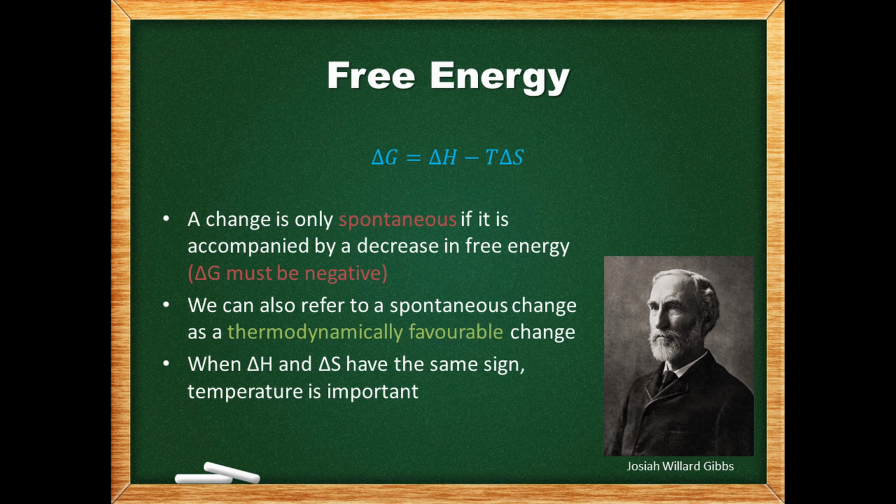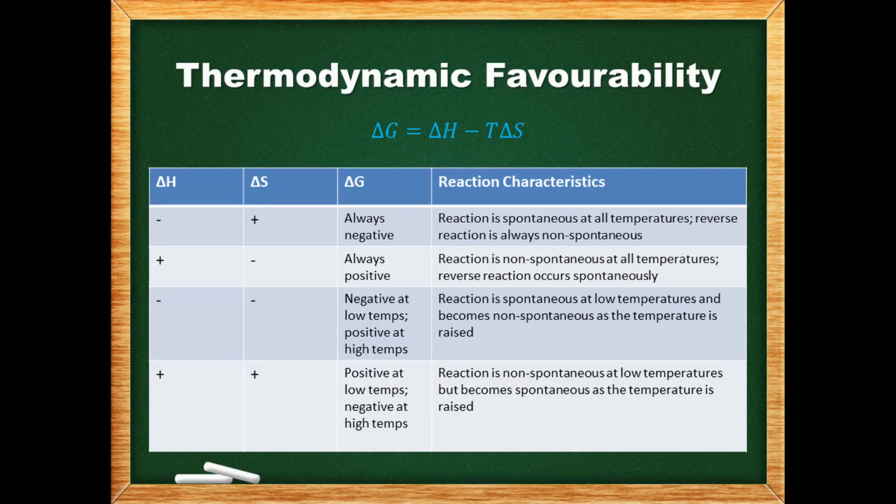When delta H and delta S have the same sign and are thus in opposition, temperature becomes quite important. This chart summarizes the different scenarios that result from the combination of delta H and delta S. The equation is also shown above to help us understand the effects of the different signs of delta H and delta S, as well as temperature. When delta H is negative and delta S is positive, then delta G is negative, and the reaction is always spontaneous.